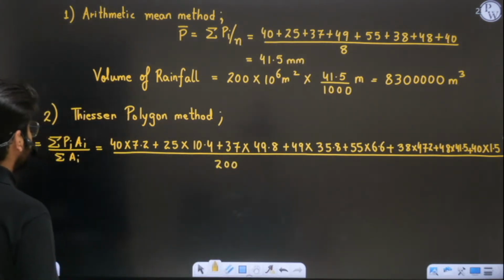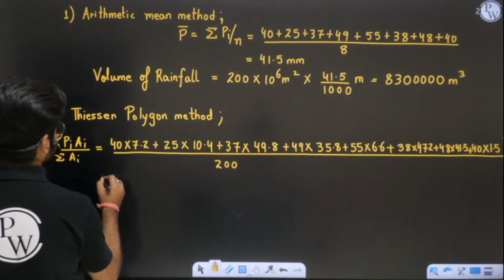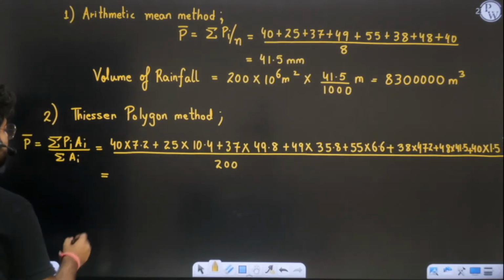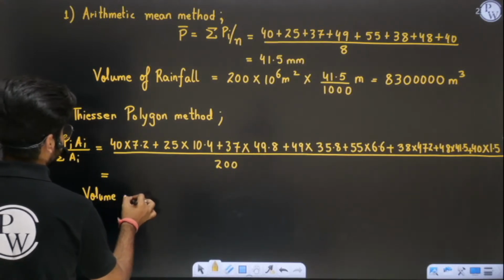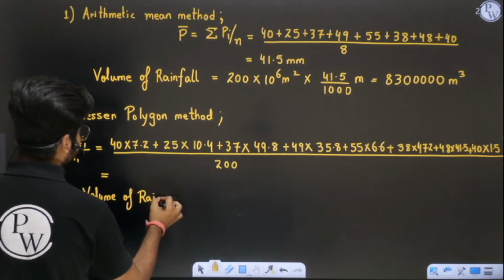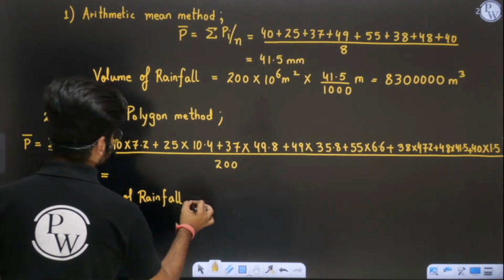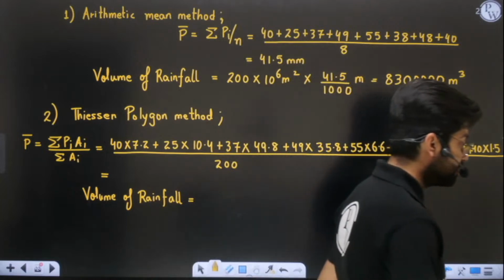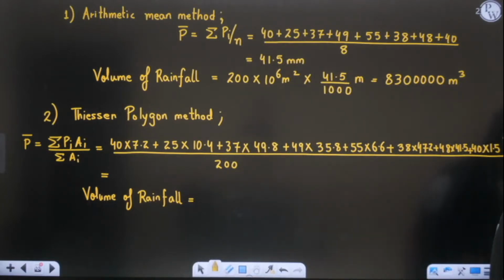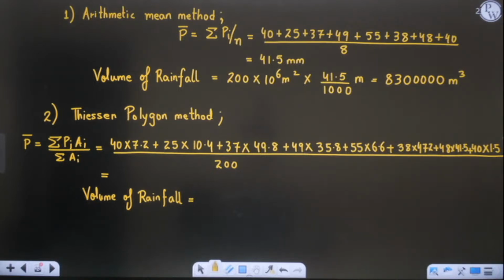Okay. So what is the value which you are getting here? Can you tell me what is the value which we are getting here? After which we will find the volume of rainfall. So Kiran is saying we are getting it as 41.767. Are you sure?